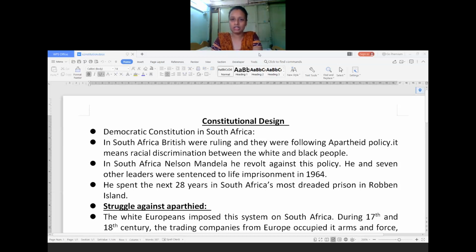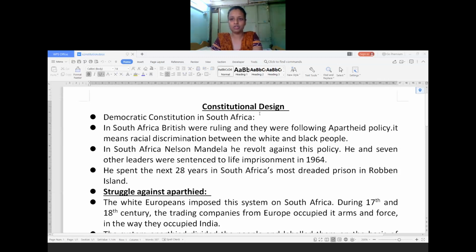In yesterday's class, we learned a lot about the French Revolution and how it came to an end. In this session, we are going to learn about the Constitution: how our Constitution was made and how it plays a very important role in our country in following law and order.